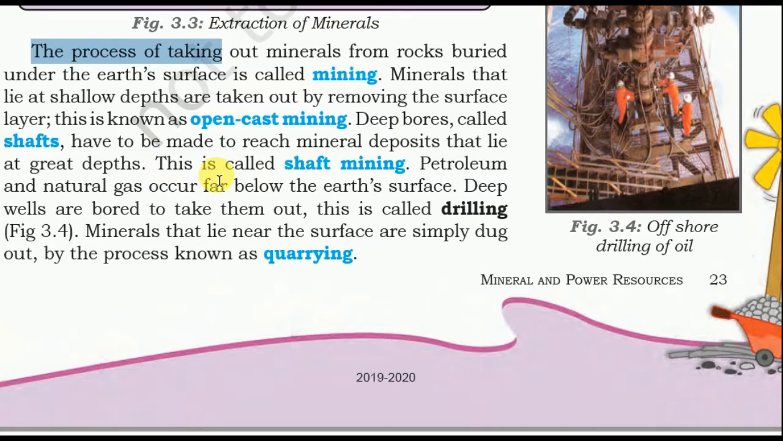Petroleum and natural gas occur far below the earth's surface. Deep wells are bored to take them out. This is called drilling. Petroleum is deep below the earth's surface, so deep wells are bored to take it out. Minerals that lie near the surface are simply dug out by the process known as quarrying.